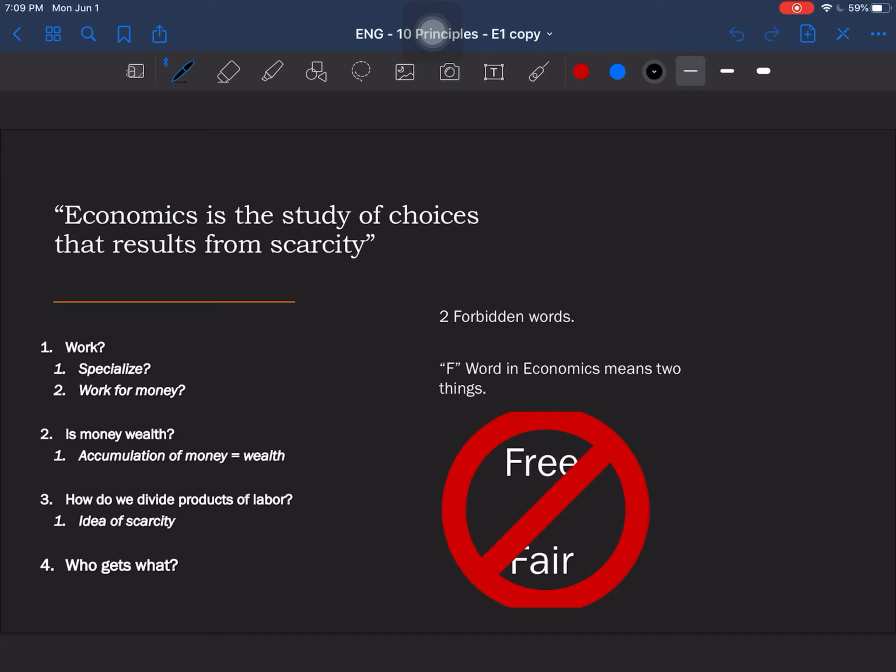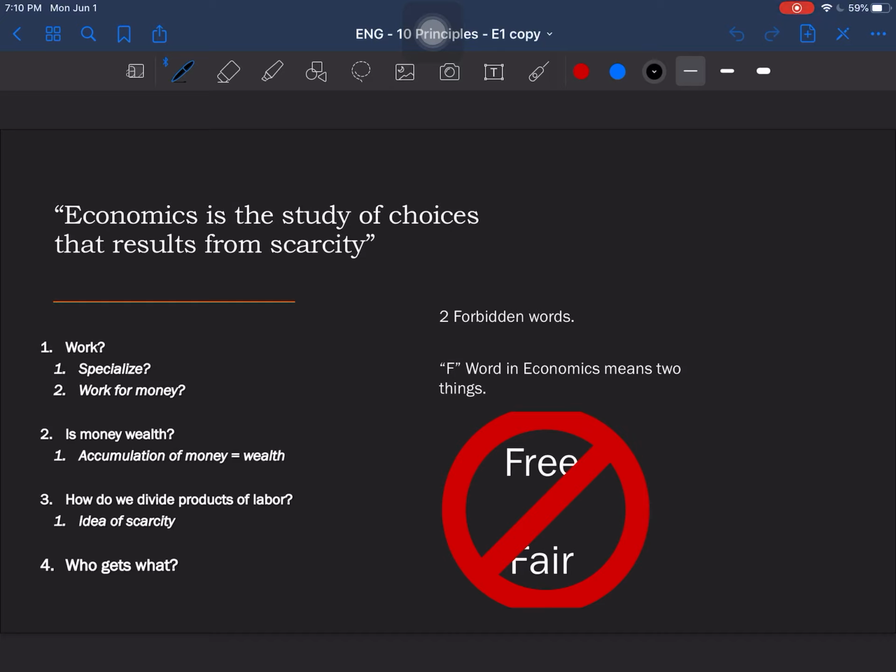Another important question in economics is, is money wealth? So technically in economics, the accumulation of money equals wealth. However, not all wealth is money. All money is wealth, however.